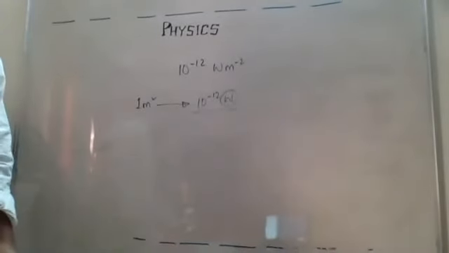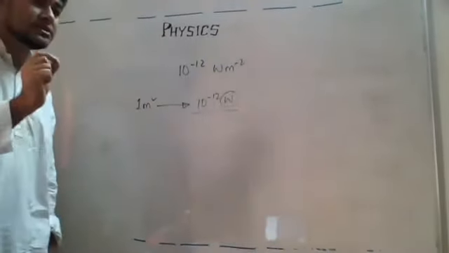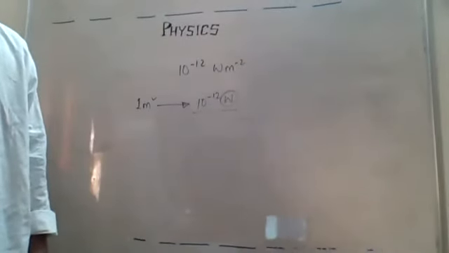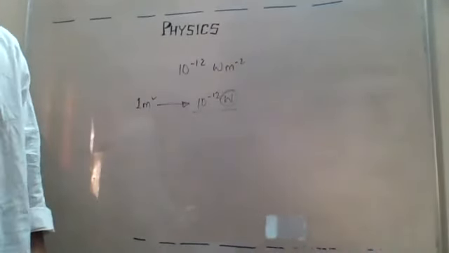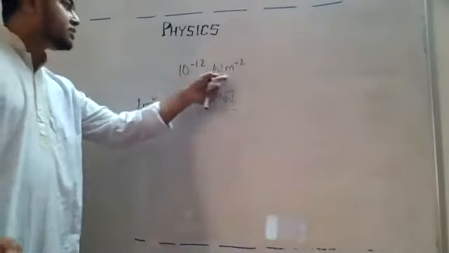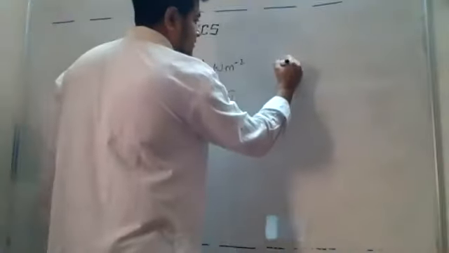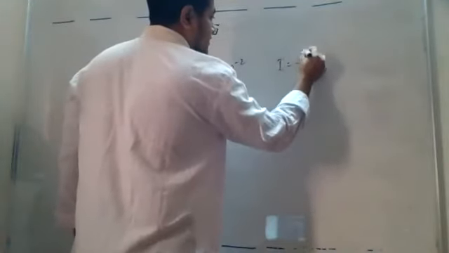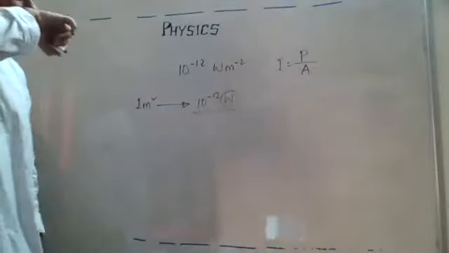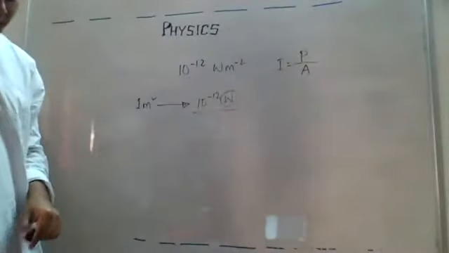Let us go through the definition. The sound of frequency 1000 hertz, the frequency has to be 1000 hertz, and having the intensity of 10 to the power minus 12 watt per meter square. Watt per meter square is the unit of intensity, if you remember. When we defined intensity at the beginning, intensity of wave I is equal to P by A. We already went through this one. P is the power and A is the area, okay.